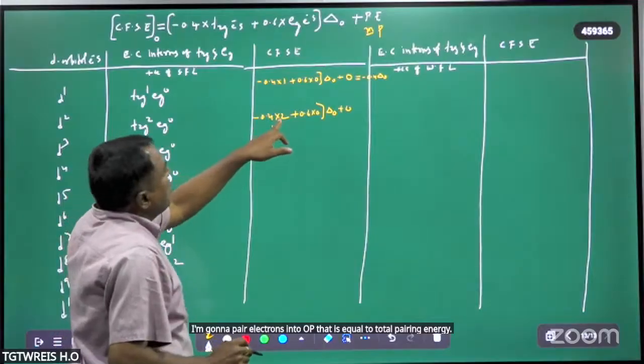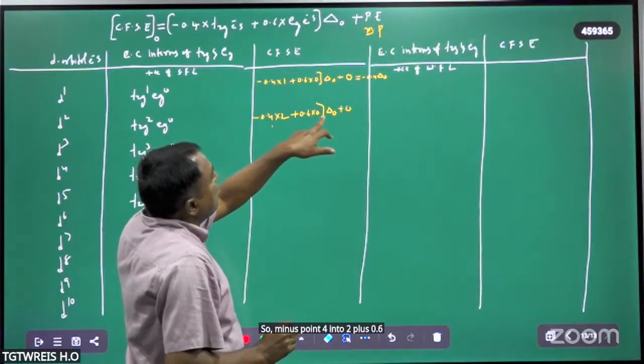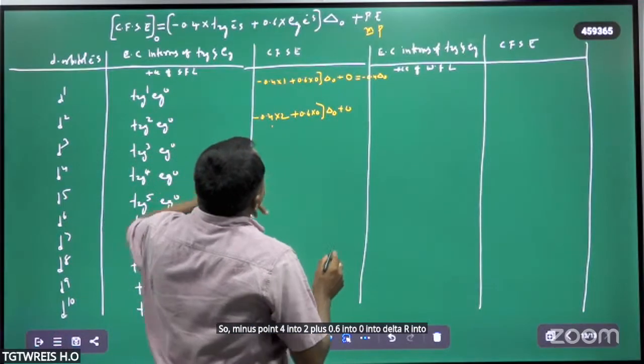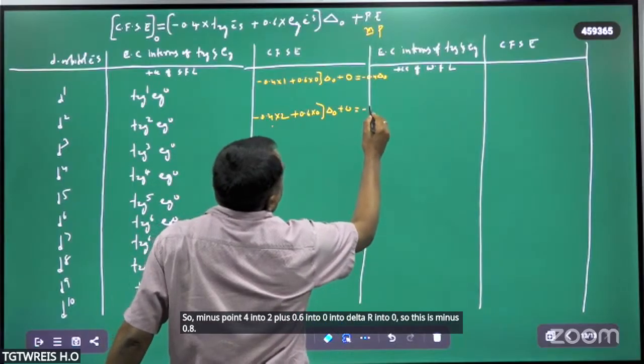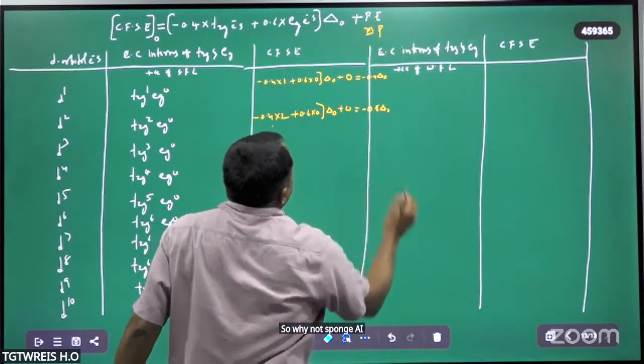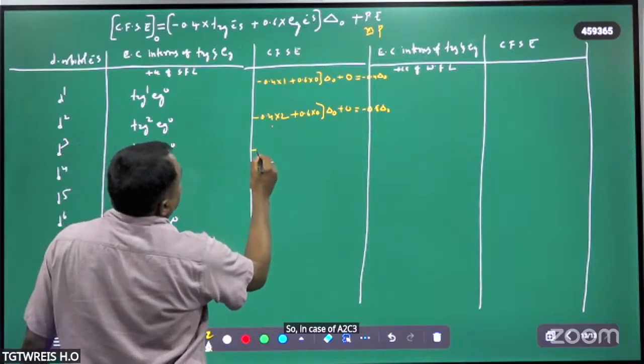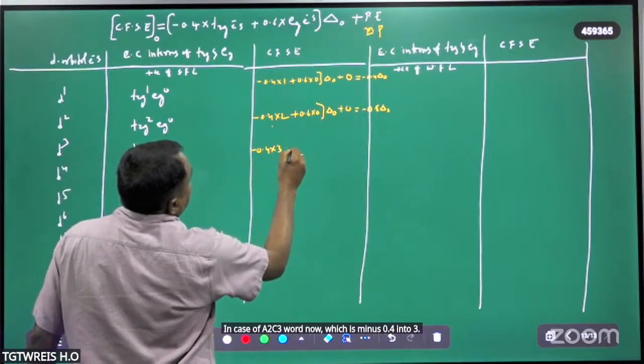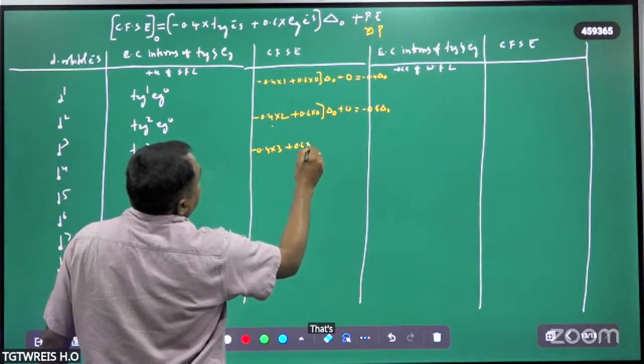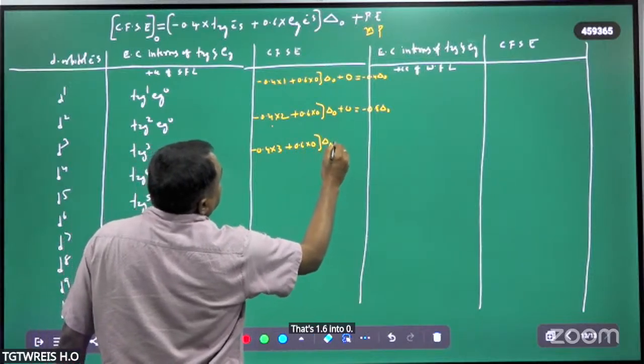So minus 0.4 into 2 plus 0.6 into 0, into delta naught, into 0. So this is minus 0.8 delta naught. So in case of t2g3, what now? This is minus 0.4 into 3 plus 0.6 into 0, into delta naught, plus 0.